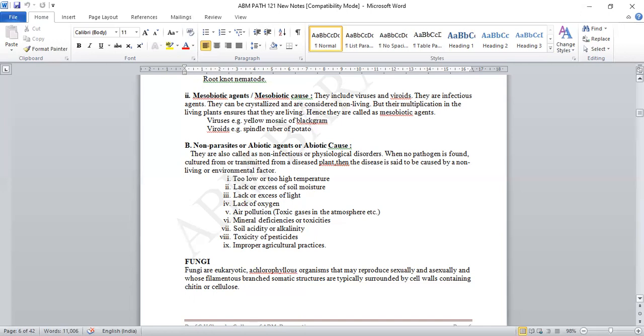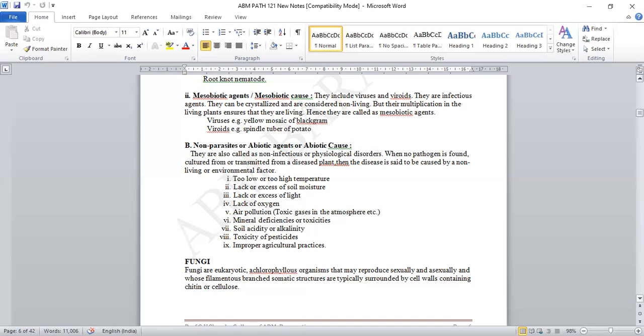Then there is air pollution, toxic gases in the atmosphere. If you look near the MIDC area, that is the industrial area, or beside roads and highways, some gases are released from vehicles as well as from the chimneys of industry. These air pollutants are deposited on the leaf lamina and cause an adverse effect on the development of the leaf tissues, and some toxic gases or toxic material enter inside the leaf tissue, causing adverse development of the leaf and the whole plant.